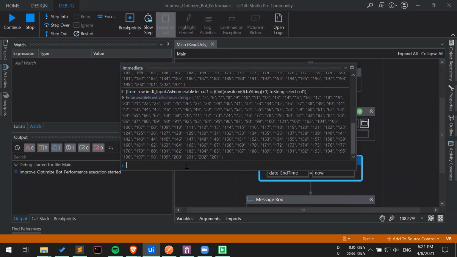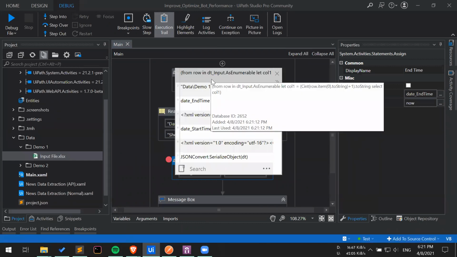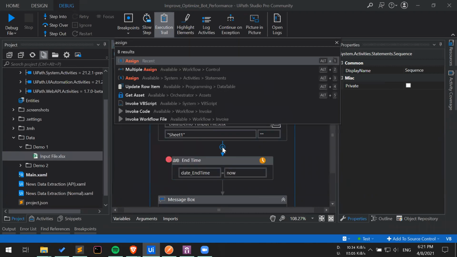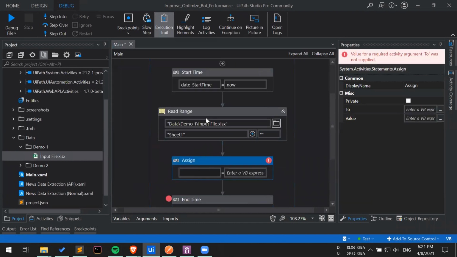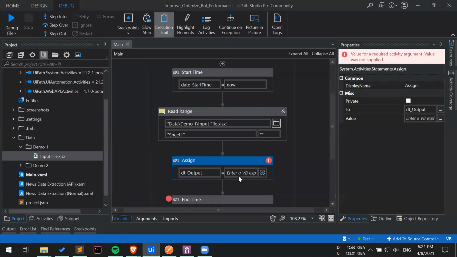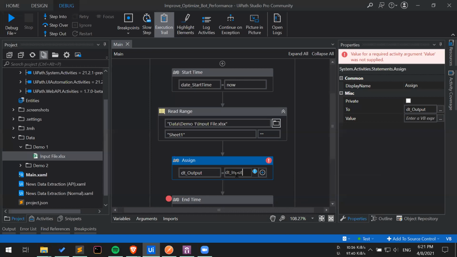Well, firstly, let's save this particular query, and I will stop the bot. Okay, I have the query on my clipboard, so that's cool. And I will use another Assign statement. Here we are going to create a clone of the input data table. So probably we can call it dt_out. Let's change the data type, and let's say dt_input.Clone.